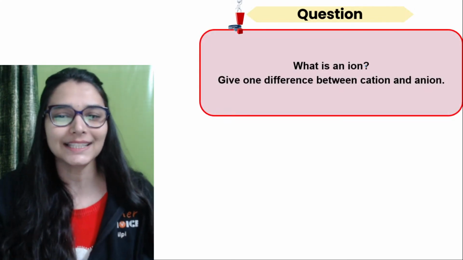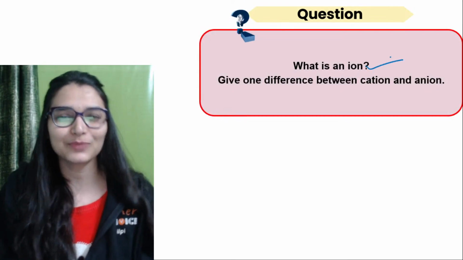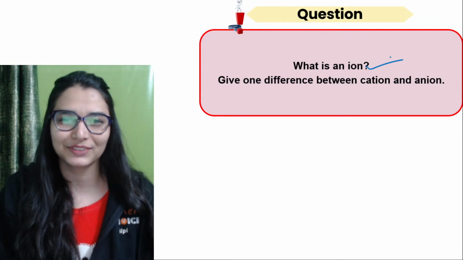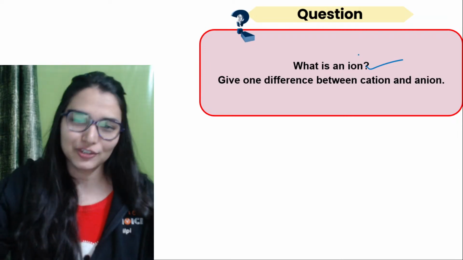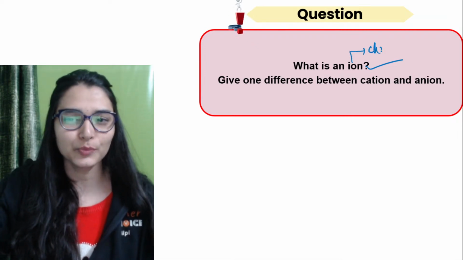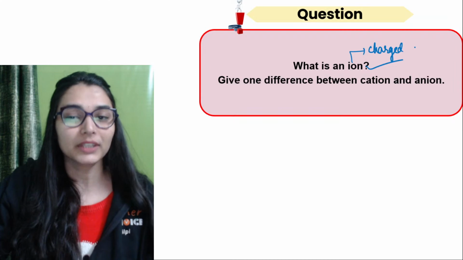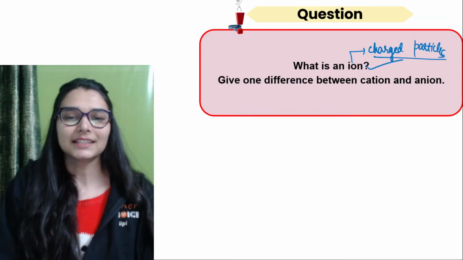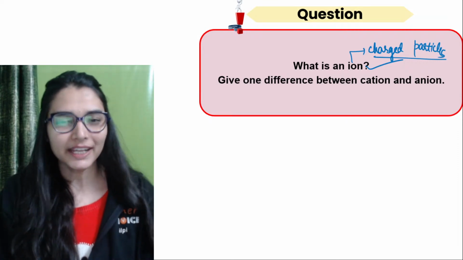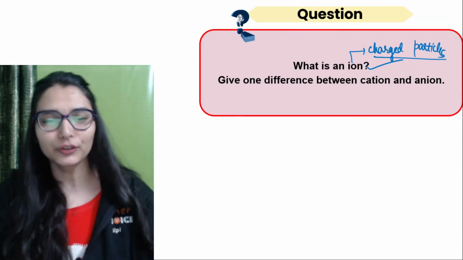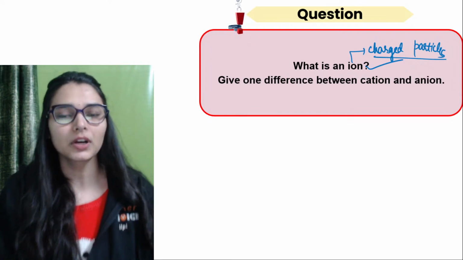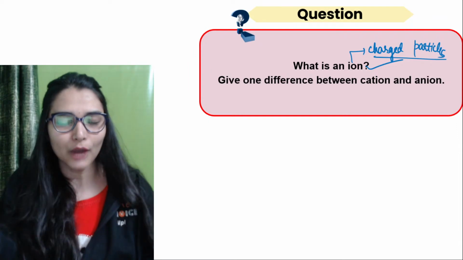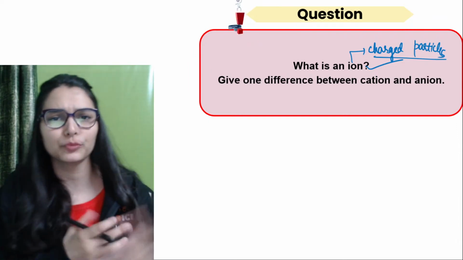The next one, what is an ion? Give one difference between cation and anion. You all are my cations. You should know what are you. Yes, an ion is a charged particle. Charged particle होता है, so you know that because neutral atoms are unstable to exist. Atoms cannot exist independently except for the noble gases. So what do they do? They either gain or lose the electrons and make ions. That is how they exist. या फिर they can also combine to make molecules.